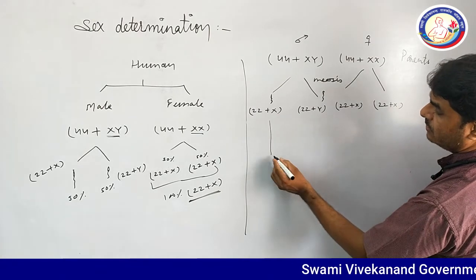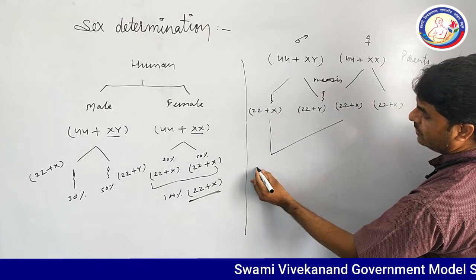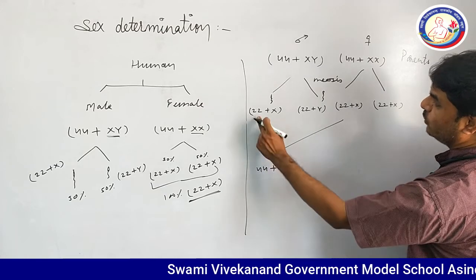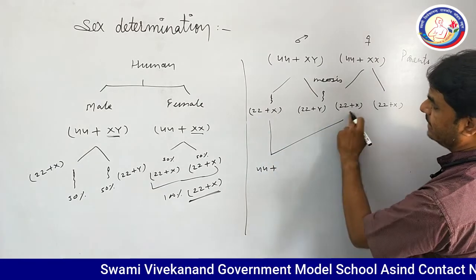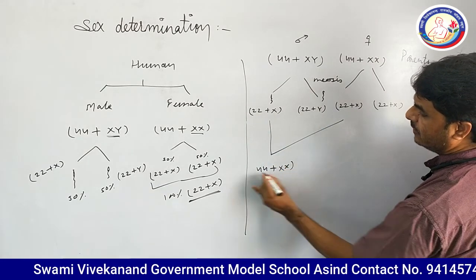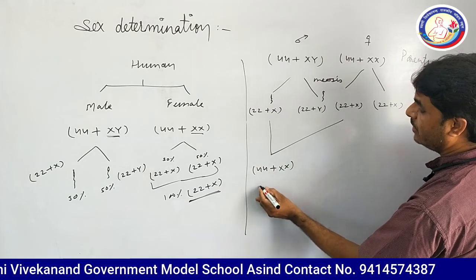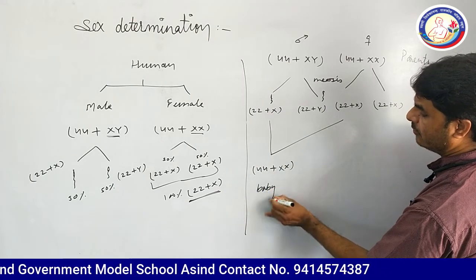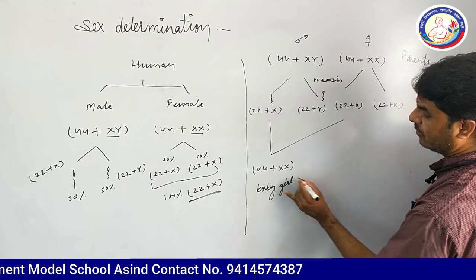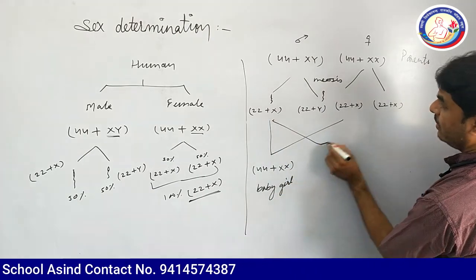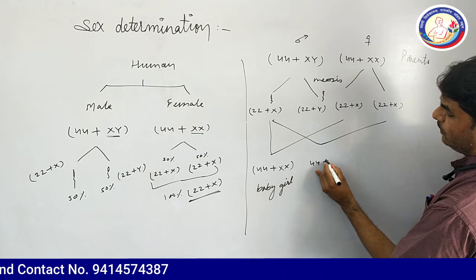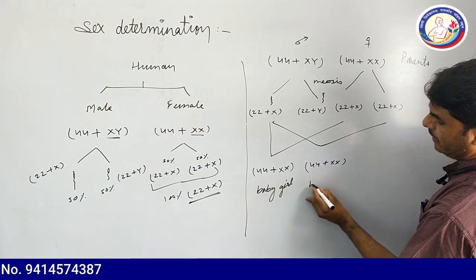Now, you can see the cross. In the first cross, 22 plus X with 22 plus X gives 44 plus XX, a baby girl. Again you can see 44 plus XX, baby girl.